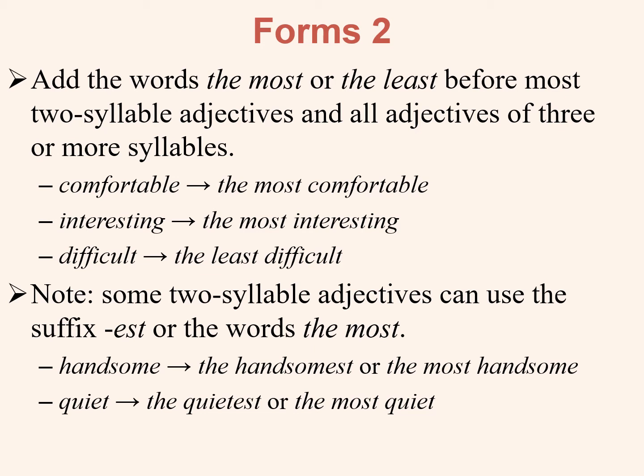However, you should note that some two-syllable adjectives can use the suffix est or the words the most. For example, handsome: you can form the superlative by adding the est suffix, the handsomest, or you can form the superlative by using the most handsome. Quiet, the quietest, or the most quiet. So there are some descriptive adjectives that permit either the suffix or the use of the most.